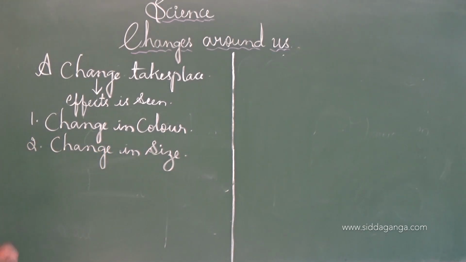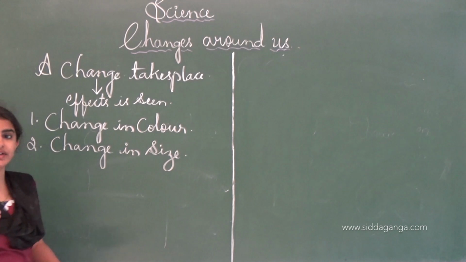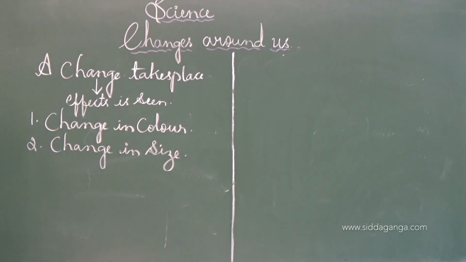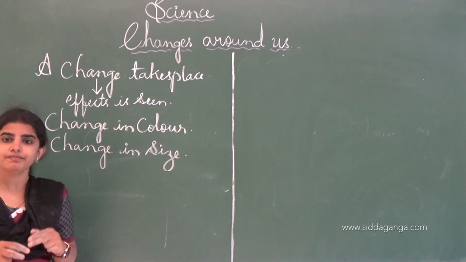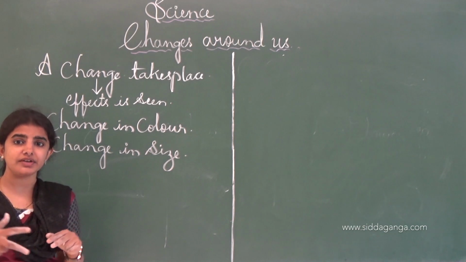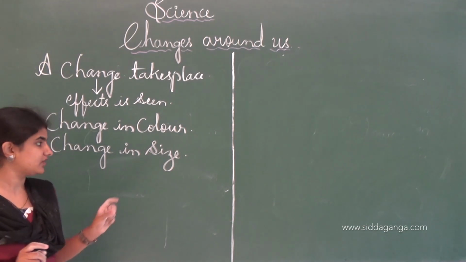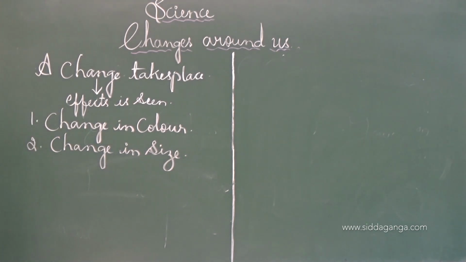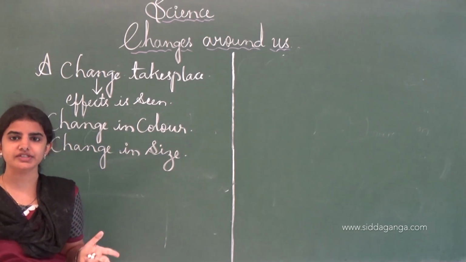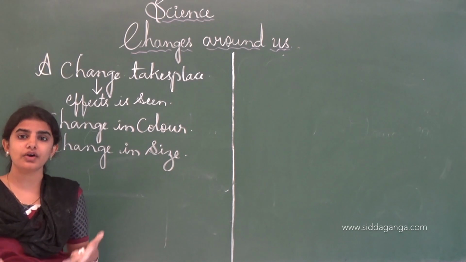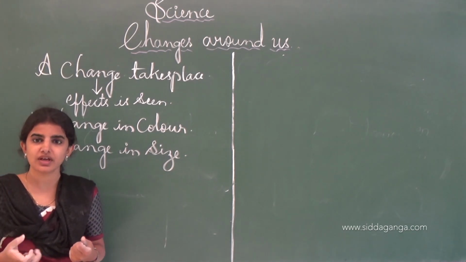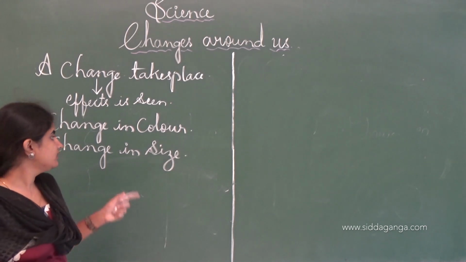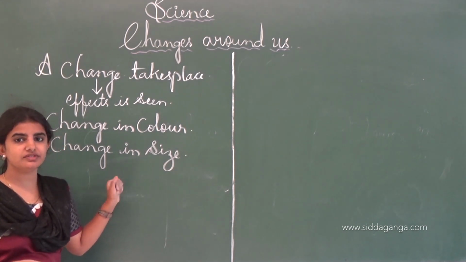And next one is change in the size. As I told you, there is a difference in the size. Changes will take place, and for example, nail. See, when the nail increases its length, we trim it, and this is one of the examples of the change in the size. And one more example is there, cloth. Cloth also changes its length. According to the development and the growth of the person, the size of the cloth will be changed. See, this is how the changes take place.